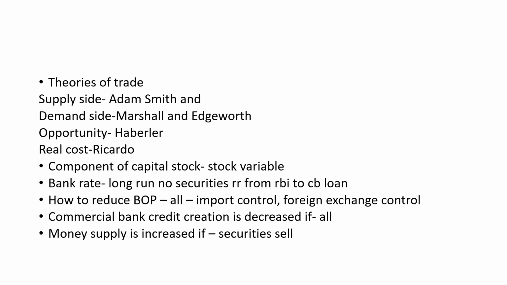The person who sells the securities would be getting money, and the person who is buying the securities would be giving the money. So money supply can be increased if money flows from the government to the public, or if the bank is involved, there should be a flow of money from the bank to the public. Anyway, the money should reach the public, then only we could see that money supply is increased.